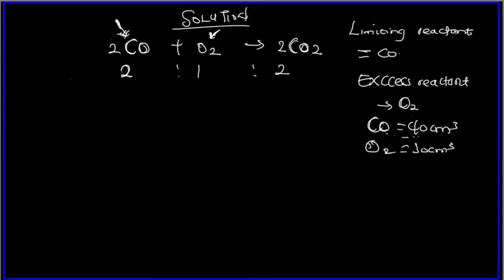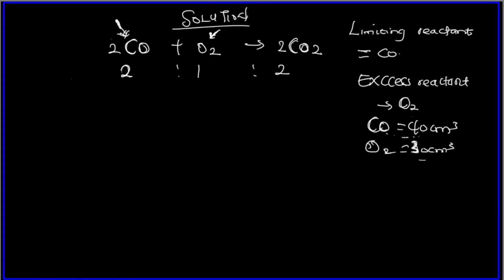this being the limiting reagent finished first, while this did not finish when they were reacting. So they now ask us by how much this one is in excess. That means how much of this is remaining after the reaction. That's what they're asking us. I'm sorry about the noise. So how much of the excess is remaining? Let me explain how to get it.